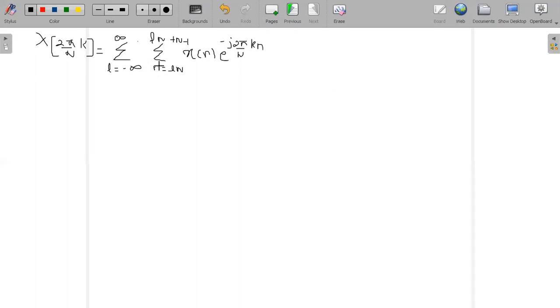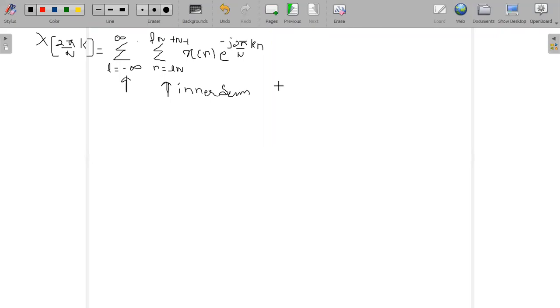It is just like this, right? The summation inside the summation will give you the whole limit. This summation is my outer summation and this summation is my inner summation.